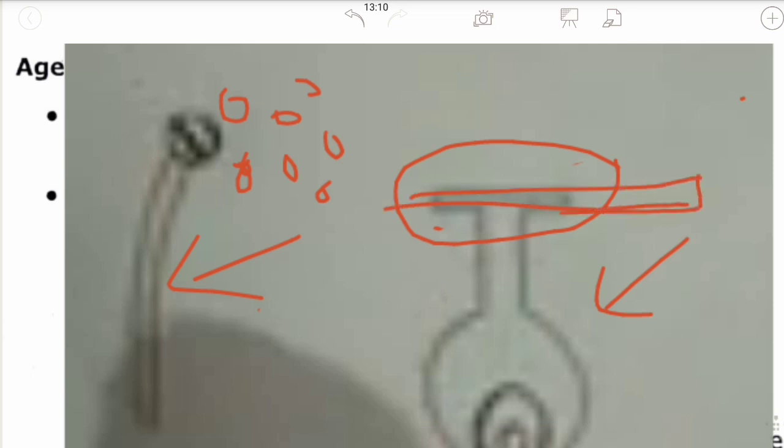If it is large, then only it can catch some pollen grains over here, and then only pollination can take place. If it is very small, there is a rare chance of getting some pollen grains. So it should be large and feathery. In case of female, the stigma should be large or broad and feathery because it can receive the pollen grains easily. The capacity of pollination here is rare.